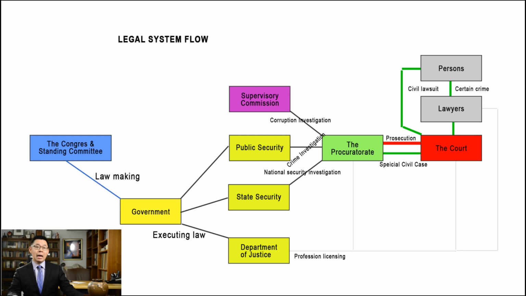Picture 5. This picture shows how the legal system flows. The Congress makes law, the State Council executes law. In the middle, for criminal justice, after investigation, the prosecutor brings public prosecution to the court. Sometimes, the prosecutor can also bring civil lawsuits before the court. On the right, in private action, individuals bring cases to the court directly or through lawyers' assistance. In certain situations, an individual can also bring criminal cases to the court through private actions.